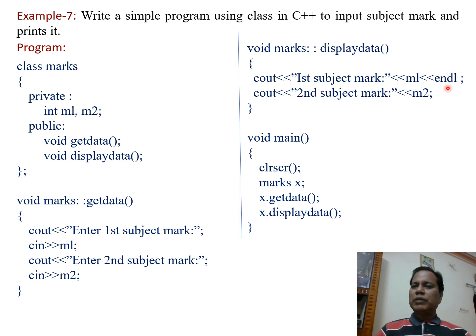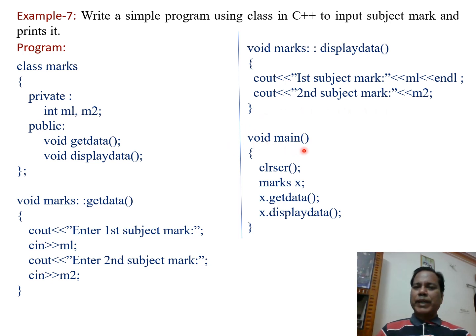So this is similar to \n. It brings the cursor to the beginning of the next line where "Second subject marks" is displayed and then the value of the second subject is displayed. So this is the second member function, display.